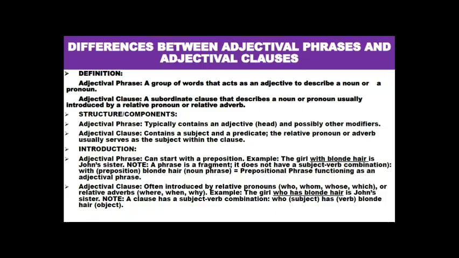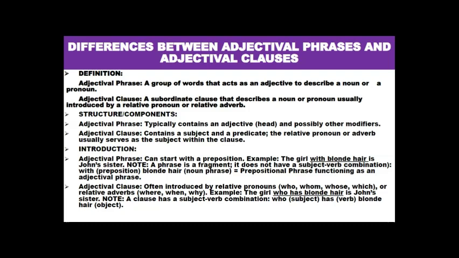Now, an adjective clause is often introduced by relative pronouns such as who, whom, whose, and which, or relative adverbs such as where, when, or why. For example, the girl who has blonde hair is John's sister. So you can see we have reconstructed the first sentence.